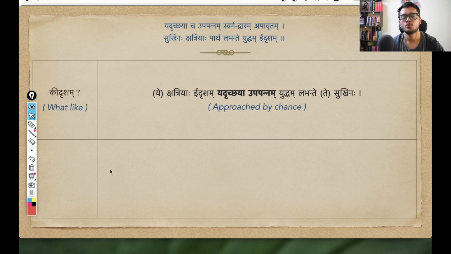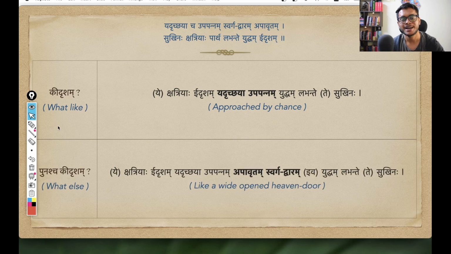Duryodhana said that I will give you nothing, even though you have honored your terms and conditions. That is why Krishna is saying that such a battle came by itself, came to them by chance, because they did not want it, but as you will see, life has given them this war, this battle. So that is the meaning of yadrichaya upapannam, that this battle came to them by itself.